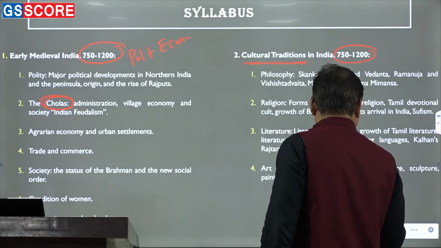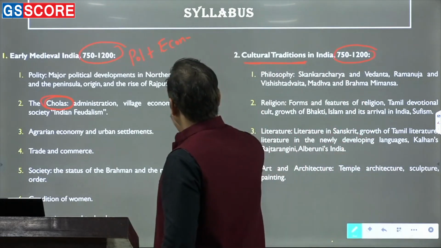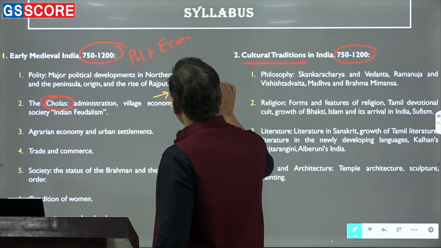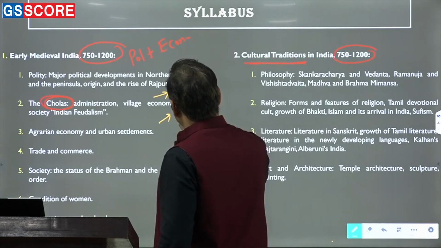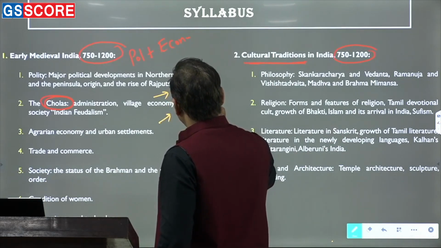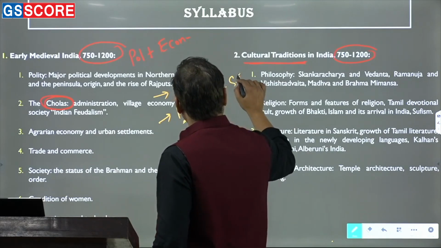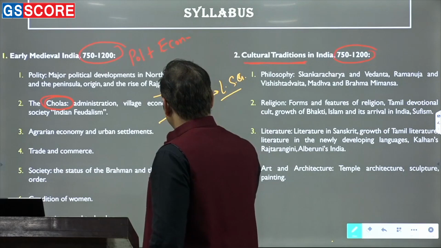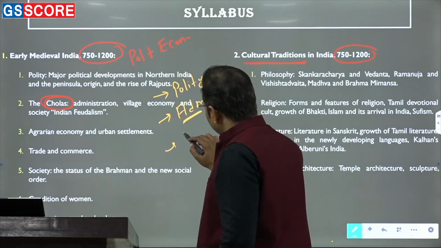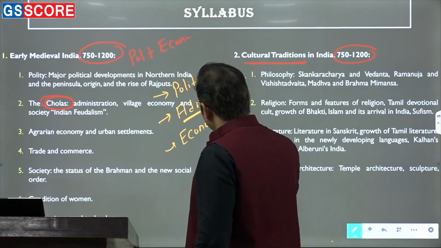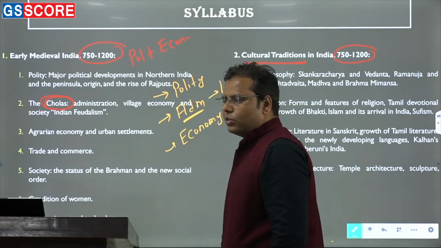So frankly speaking, when you talk about the Chola state, apart from the polity, and I do not find something very important in polity, administration may be important, and in administration, that local self-government is very important. But apart from this, first of all, we should try to cover the economy. Now they had multiple contributions towards the economy.